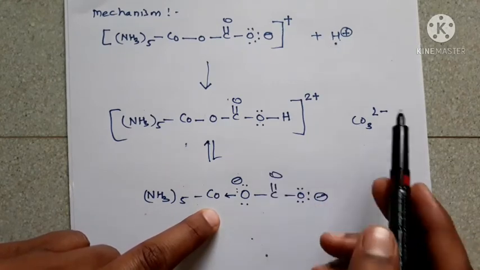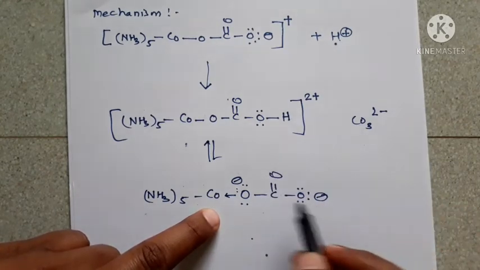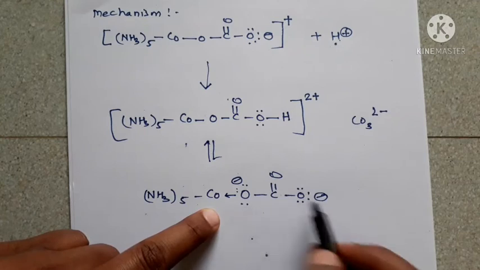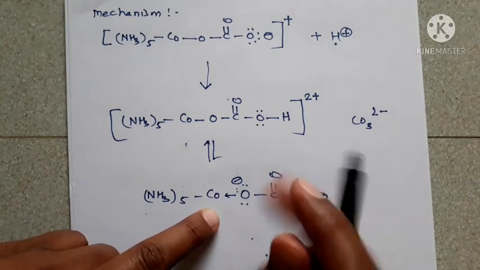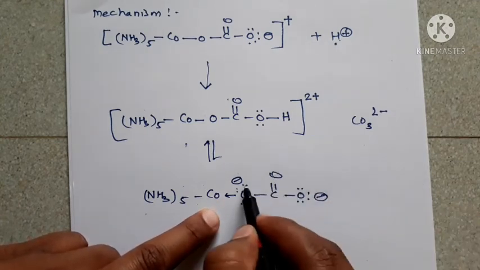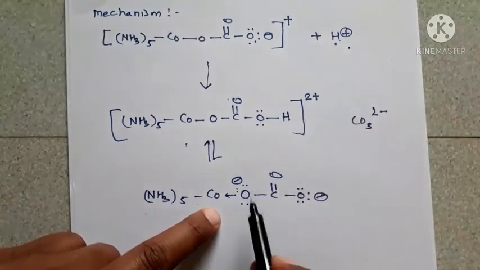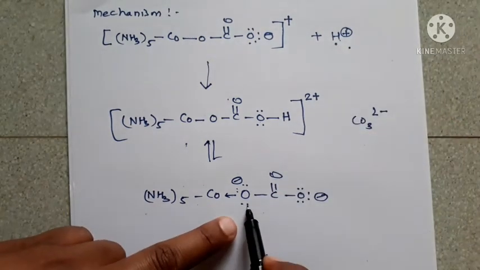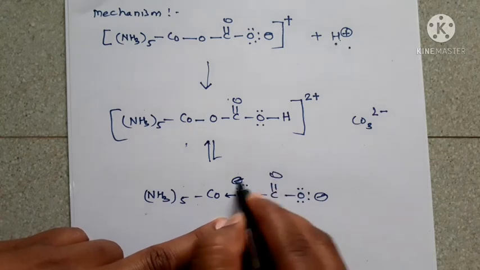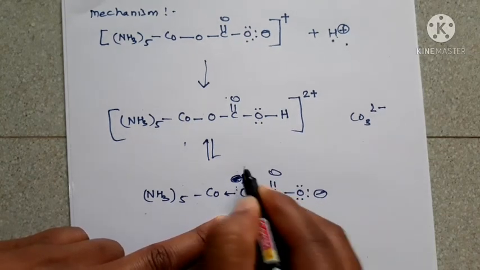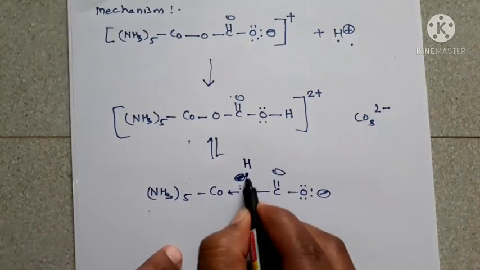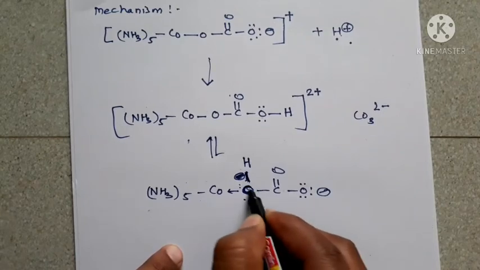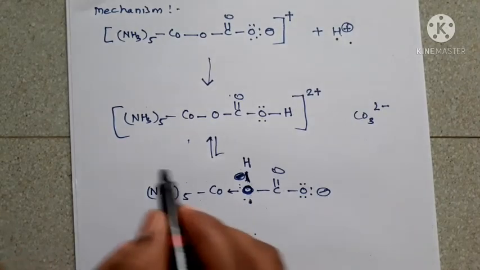Out of those 4 electrons, any 2 are donated by the donor atom toward the metal. So the H+ ion is also attached with this oxygen, so you can join the H+ ion with this oxygen.